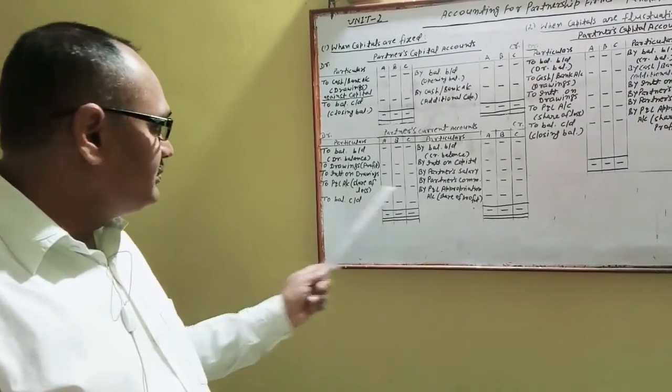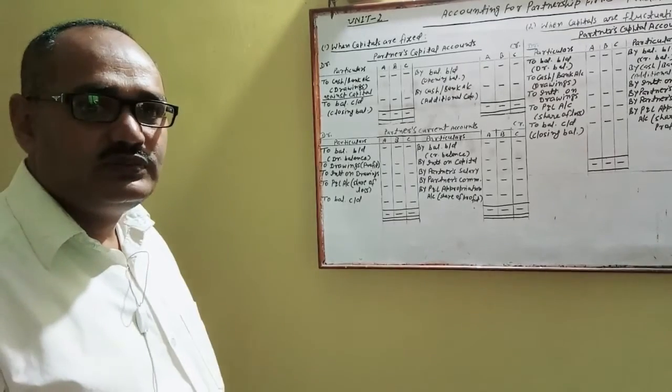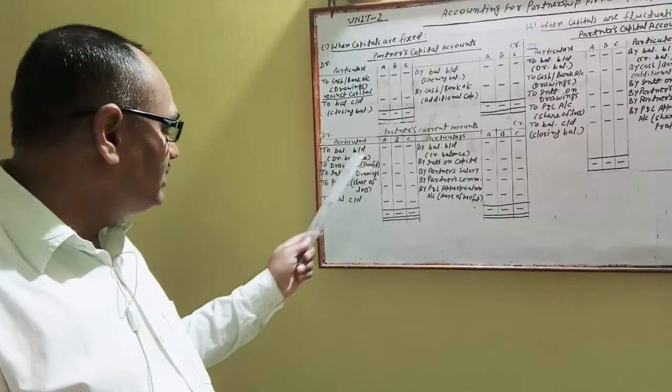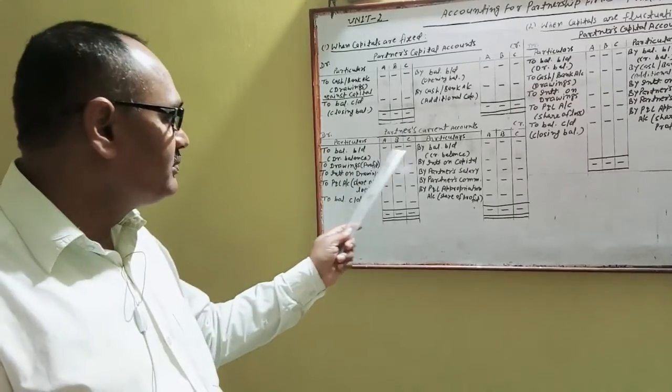And in debit side, if there is no credit balance in the question, if there is a debit balance in the question, you will write to balance b/d for opening capital.